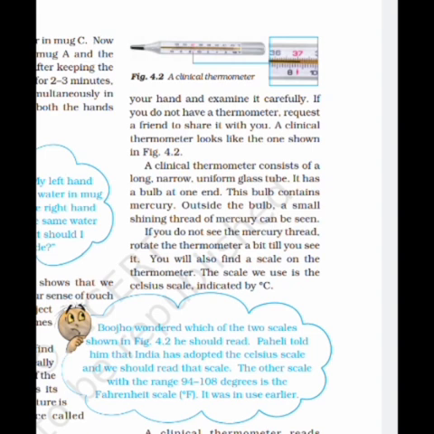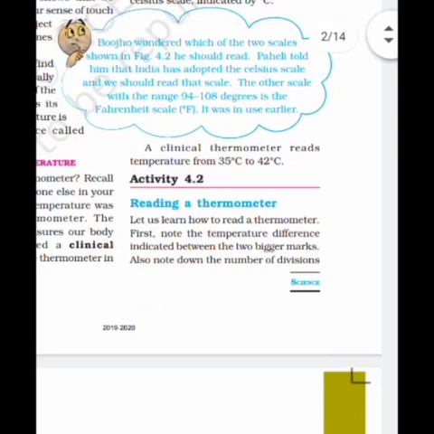A clinical thermometer reads temperature from 35 degrees Celsius to 42 degrees Celsius. There is only this much reading on the clinical thermometer. How much? 35 to 42 degrees Celsius. We will see the rest of the content in the next session.